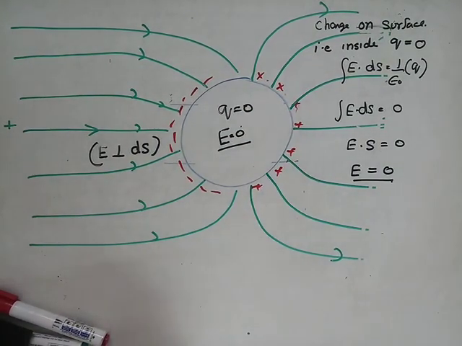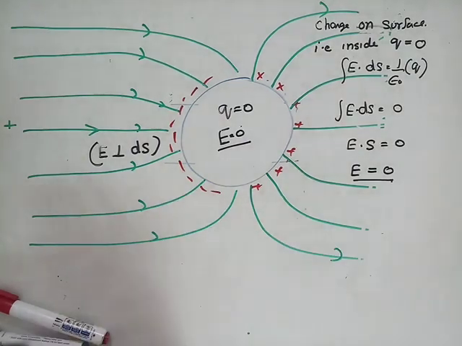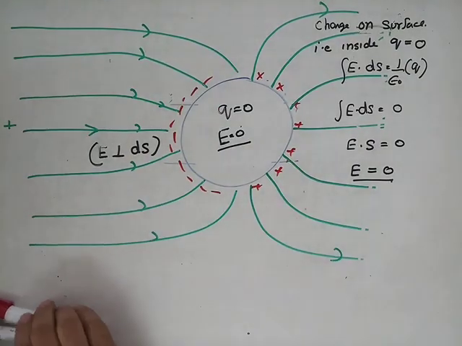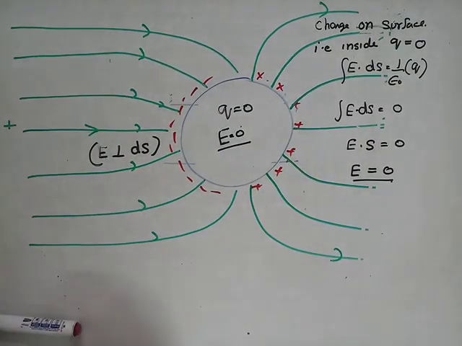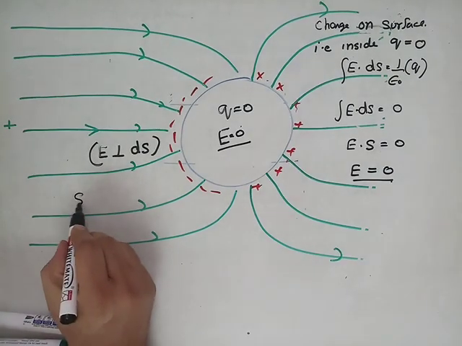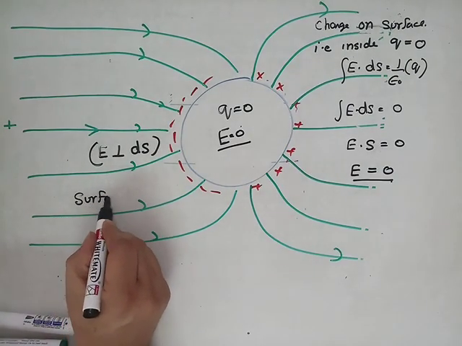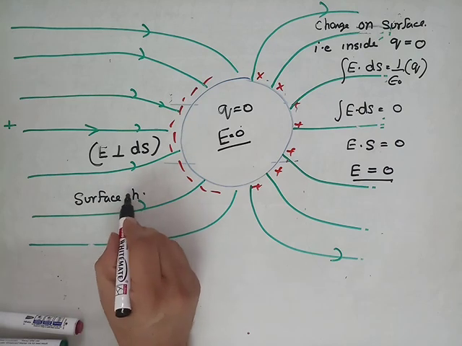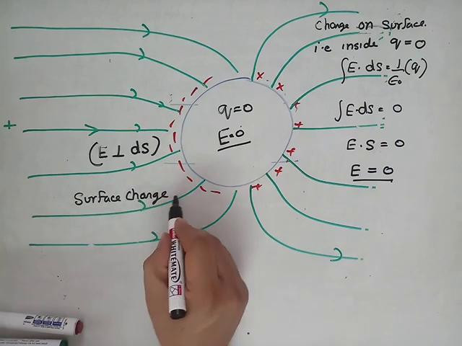Now what will happen if the shape of the body is not exactly spherical? Suppose it is not a sphere. In that case, we have to use another term that is called surface charge density.